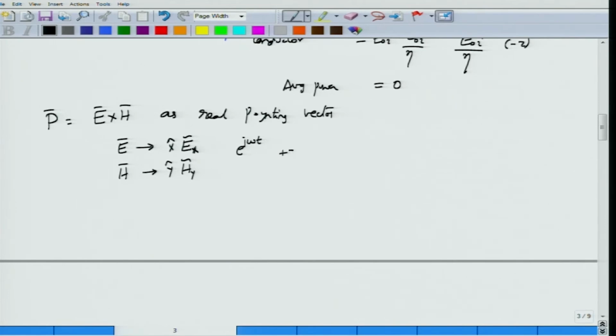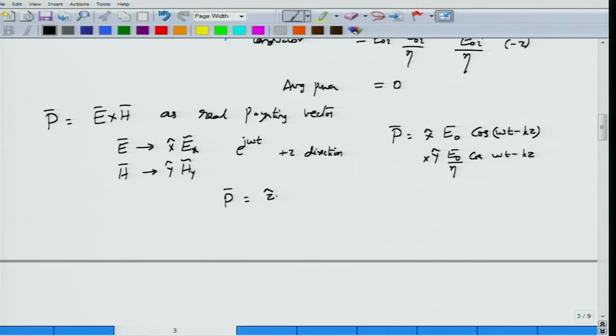So this is propagating along plus z direction. Now for such a wave, the Poynting vector P, with an amplitude of E0 in x direction, or if I go to the full real Poynting vector, would be cos(omega t minus kz) cross y hat E0 by eta cos(omega t minus kz). So the Poynting vector P would actually be z directed with an amplitude of E0 square by eta, and then I have cos square(omega t minus kz).